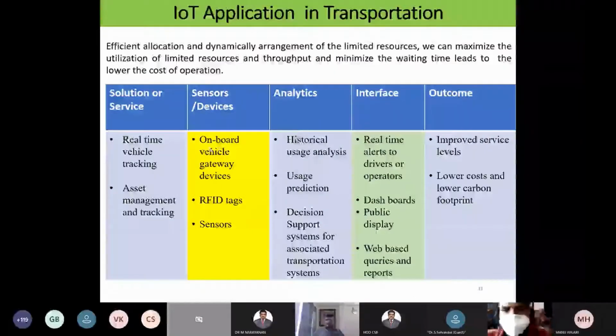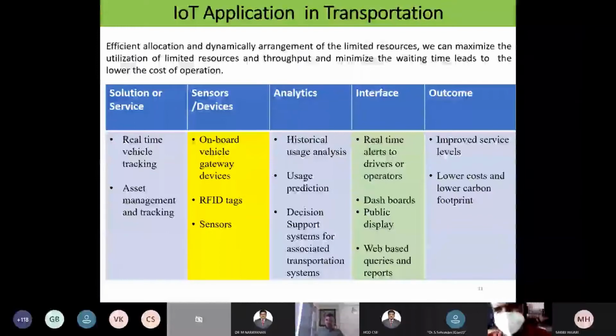And analytics: whatever information I receive, historical usage analysis, usage prediction, and a decision support system for the associated transportation system. Based on this information, I have to use the right method for analyzing. If I receive image information, I need image processing analysis. If I receive text, I use natural language processing. If I receive video, video processing analysis is required, which I have to do with the help of ML or deep learning. This is what will play a key role in the future.